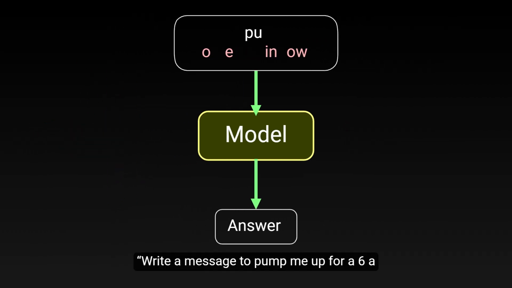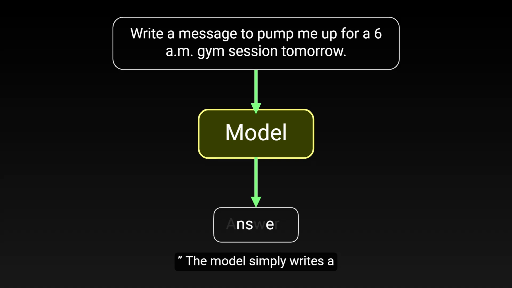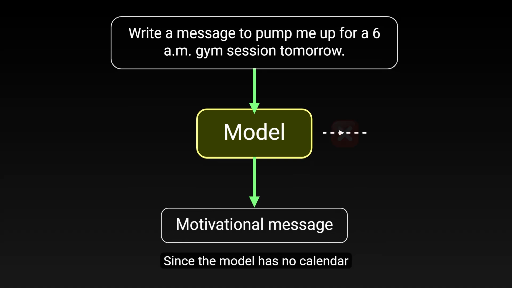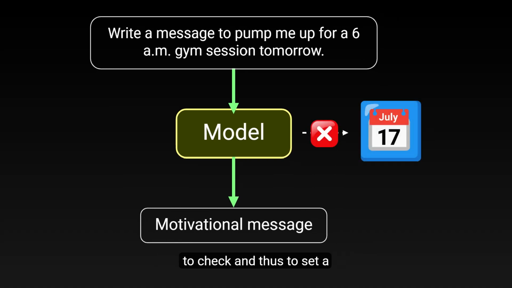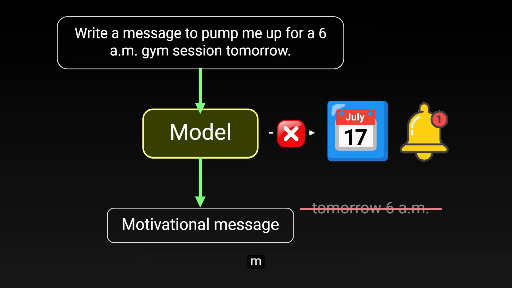Now if the user asks, "Write a message to pump me up for a 6 a.m. gym session tomorrow," the model simply writes a short motivational message. Since the model has no calendar to check and thus to set a reminder, it won't remind you at tomorrow 6 a.m., just pump you up right now.